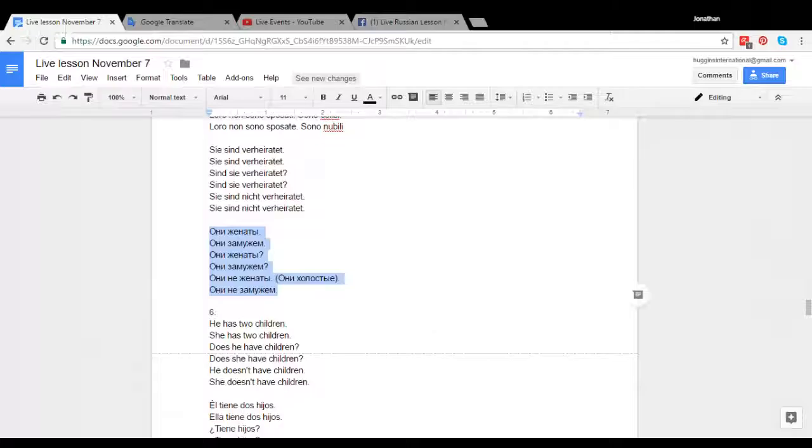So if I had three friends, like two men and one woman, not necessarily married to each other, but I just wanted to say all three of those people are married, would I use женаты, or would I have to say these two men are married and that woman is married? Would I have to separate? You can say either way, but if you don't want to say a lot of words, you can just say они женаты. It would be okay. Okay. Can you read those phrases for us, please?